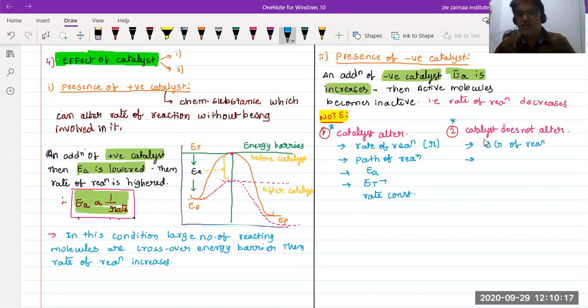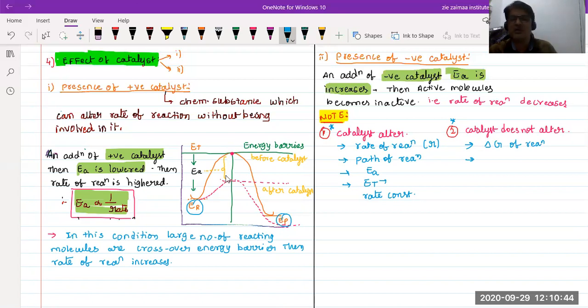The energy of the reactants and the energy of the products is also not changed by the addition of the catalyst. What is going to be changed? Just the rate, the speed of the reaction, which goes from slow reaction to fast reaction.